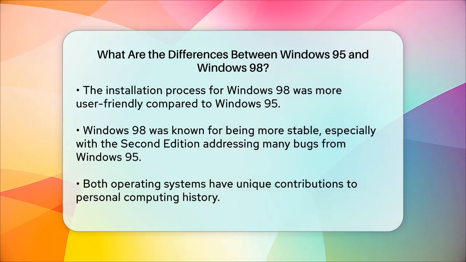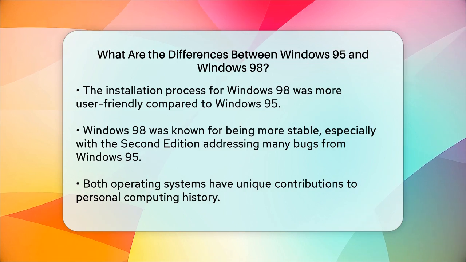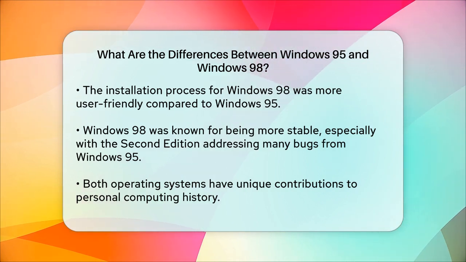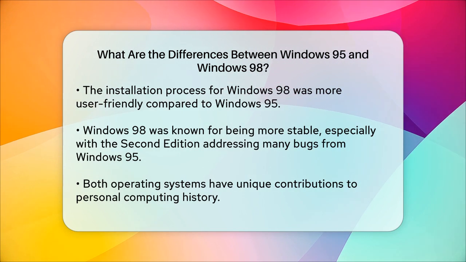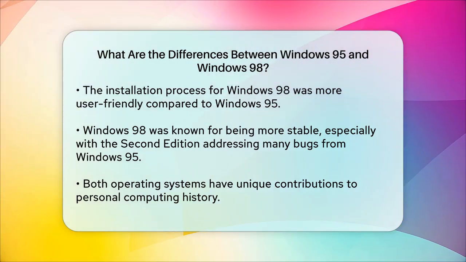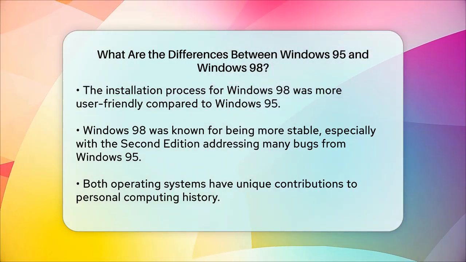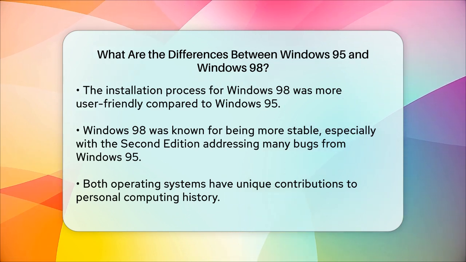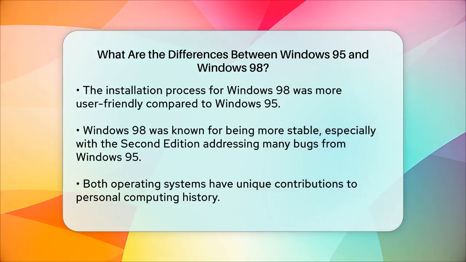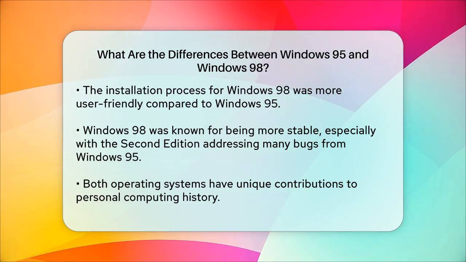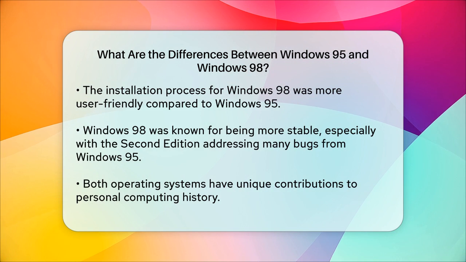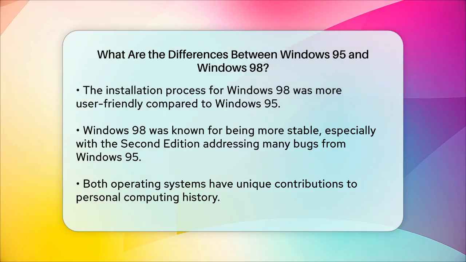In summary, while Windows 95 was revolutionary for its time, Windows 98 refined many of its features, added significant improvements like USB and FAT32 support, and provided a more stable and user-friendly experience. So whether you're a fan of the pioneering spirit of Windows 95 or the polished performance of Windows 98, both operating systems have their own unique charm and contributions to the history of personal computing.